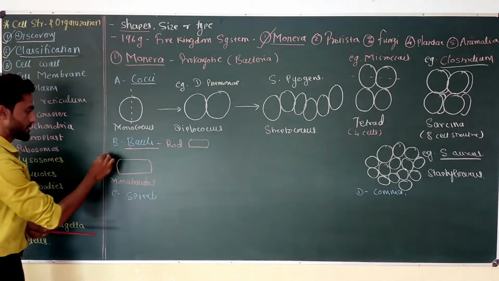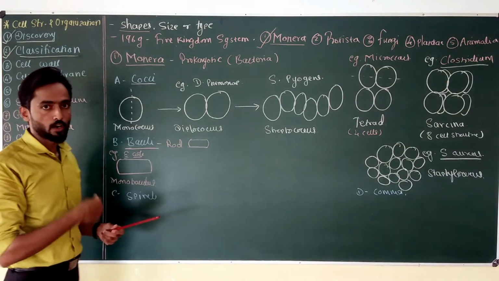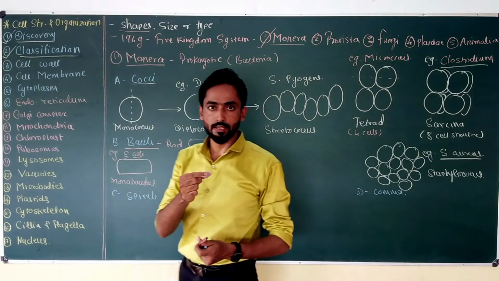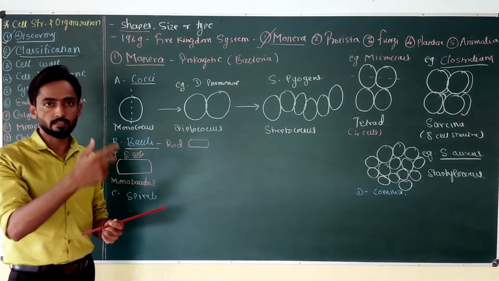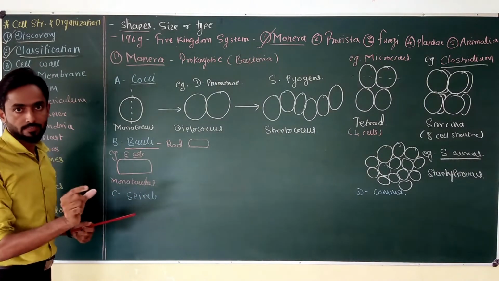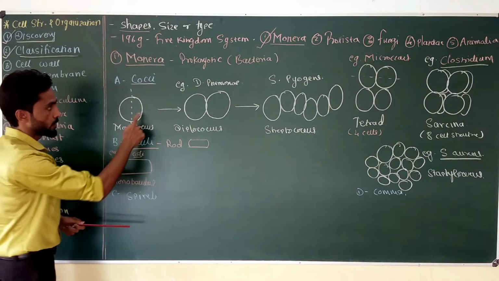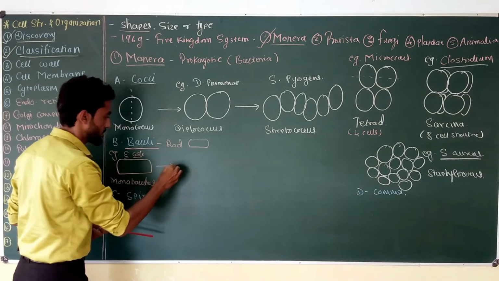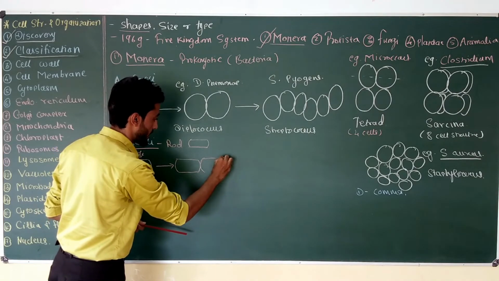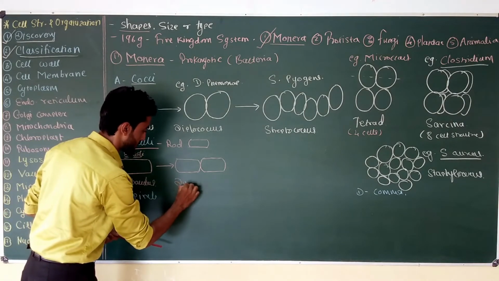An example of monobacillus is the well-known bacterium E. coli, Escherichia coli, or Salmonella, which are gram-negative organisms. They contain a thin peptidoglycan cell wall, outside of which an outer membrane is present. So monobacillus is nothing but a single bacillus. When this monobacillus divides in one plane, it produces a similar structure in which two bacilli remain attached with one another, and this type of structure is called Diplobacillus.